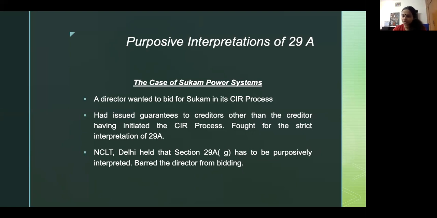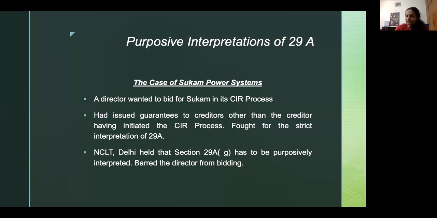NCLT said nothing doing. The fact that you're not able to fulfill your guarantee obligations to other banks, and not just the initiator bank, means that you're not able to fulfill guarantee obligations. If you're not able to fulfill your guarantee obligations, there's no way in hell you'll be able to take charge of a corporate debtor.